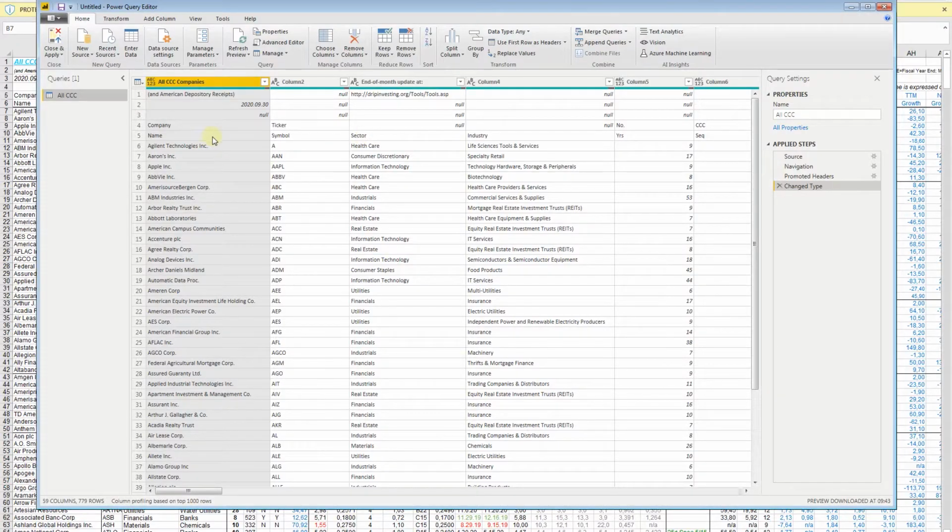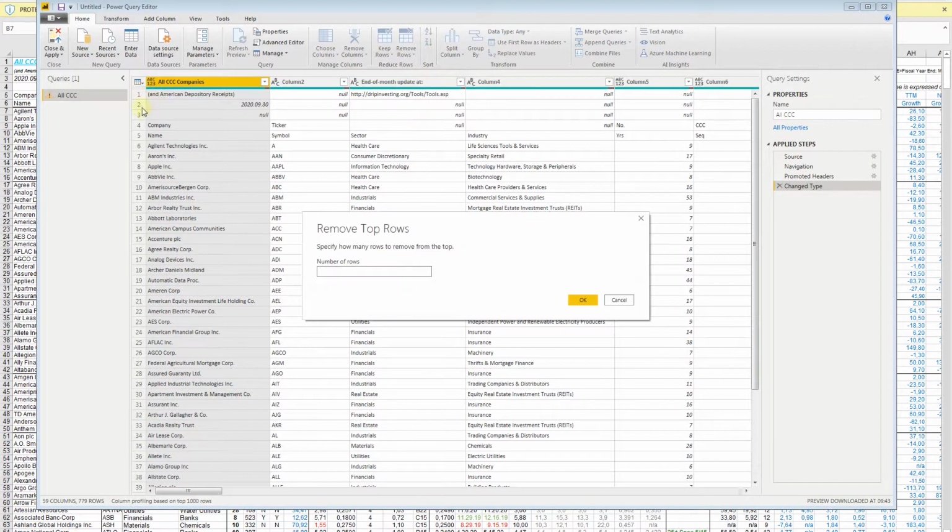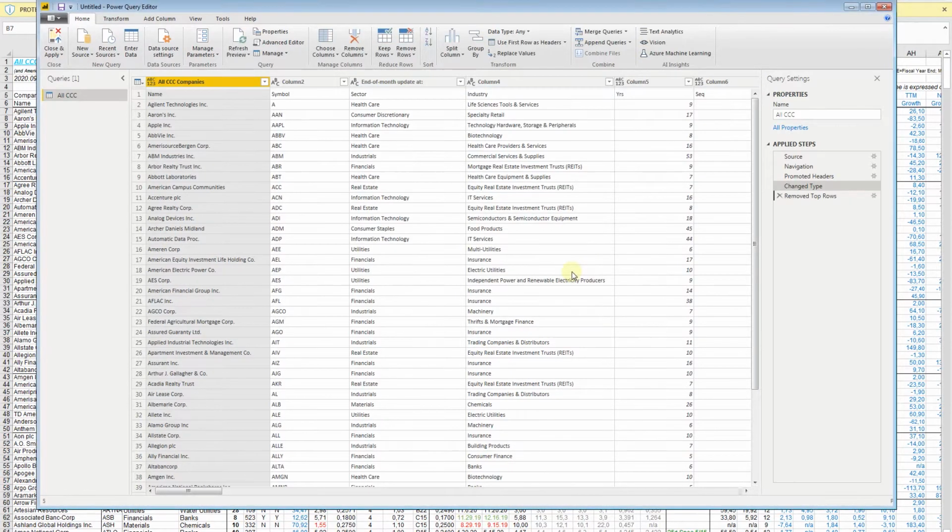If you go back to Power BI, we can see that the real data starts from line number 4. Let's press Remove Rows and remove top rows. Now we can see 1, 2, 3 and actually 4 is quite null, and on the 5th line the data begins. So let's remove the first 4 lines, press OK.